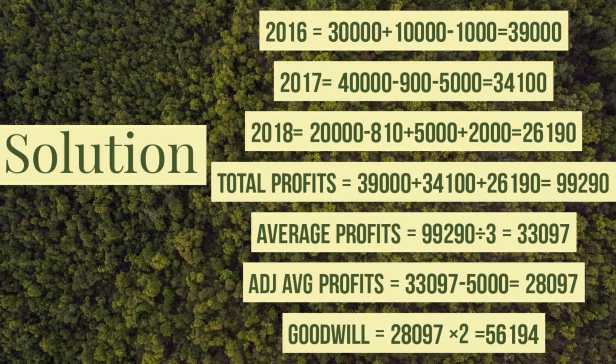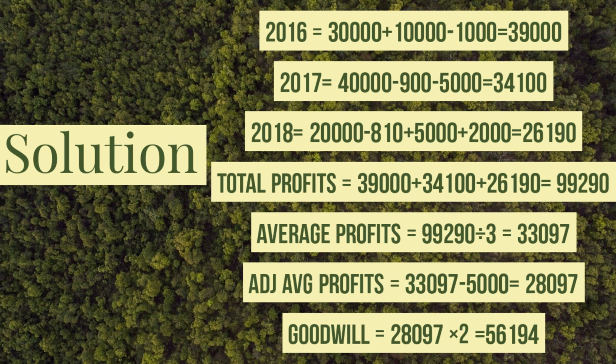As the closing stock of 1 year will become the opening stock for the next year, it means the opening stock of 2018 is also overvalued by rupees 5,000. So it will be added back to the profits of 2018. After that, it is given that there is a loss by fire, which is a non-recurring loss of rupees 2,000, which will be added back to the profits of 2018. So in this way, the adjustments are treated in the profits.